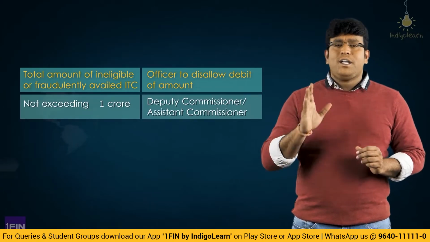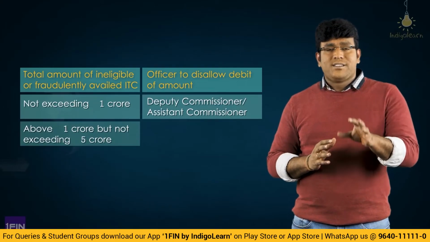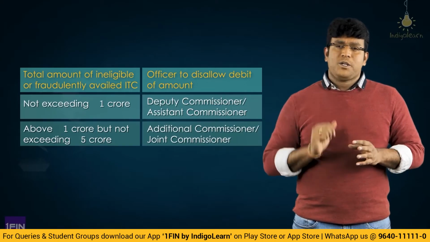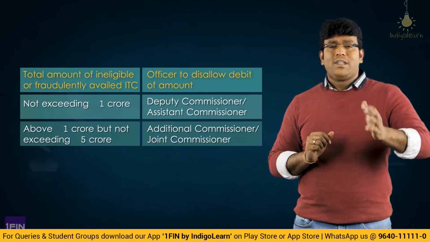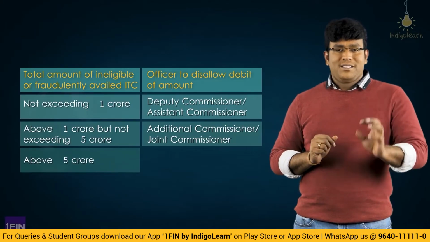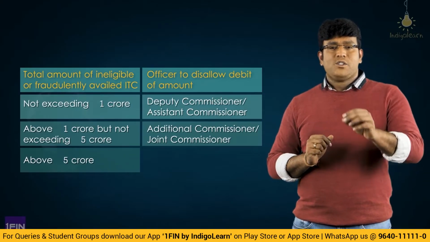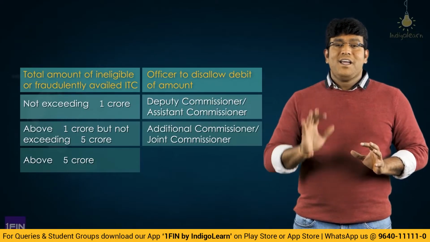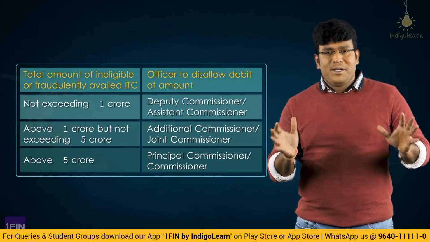And if the amount involved is more than 1 crore, does not exceed 5 crores, then the concerned officer is additional or joint commissioner. And if the amount involved is more than 5 crores, that is a credit fraudulently availed or which is not eligible is more than 5 crores, then the concerned officer is principal commissioner or commissioner.